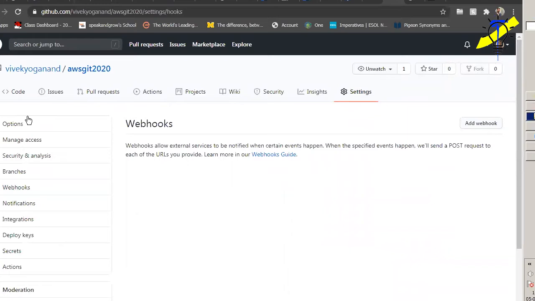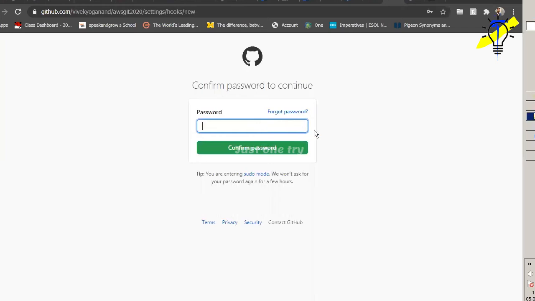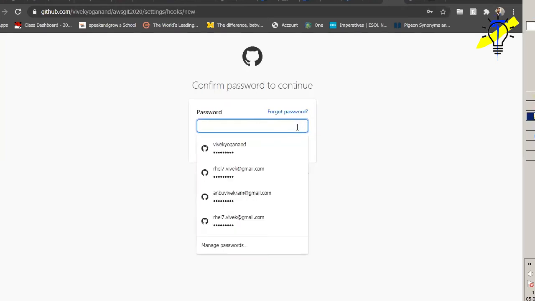Yes, you can add the URL. Webhooks allow external services to be notified when certain events happen. When the specified events happen, we'll send a POST request to each URL you provide here. Okay, to add the webhook you can click Add webhook. See, it's asking for my authentication. I'm using Red Hat.